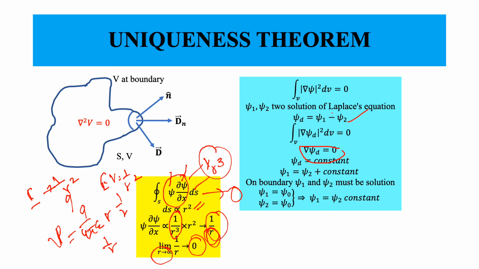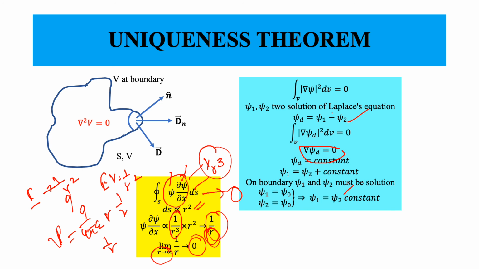How? On the boundary that we have considered in the original problem, the potential is actually specified to some value psi naught. We have just said that psi 1 is a solution and psi 2 is also a solution, therefore on the boundary both psi 1 and psi 2 must satisfy the boundary condition, which implies that psi 1 is equal to psi naught and psi 2 is equal to psi naught.